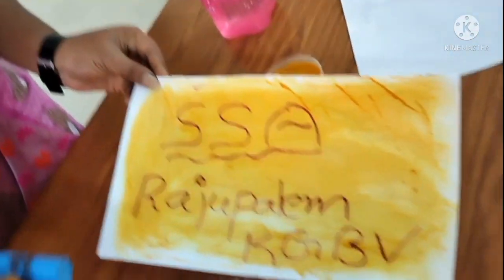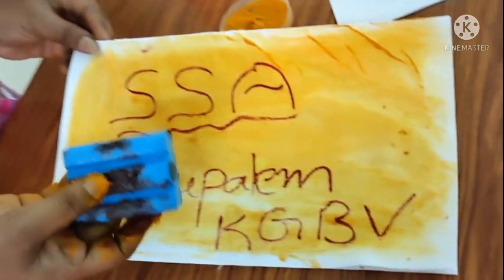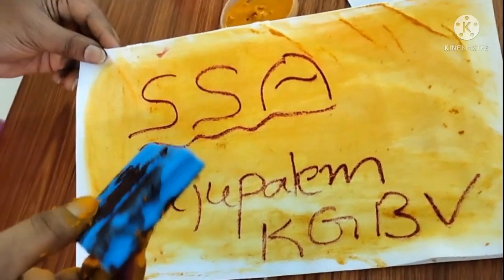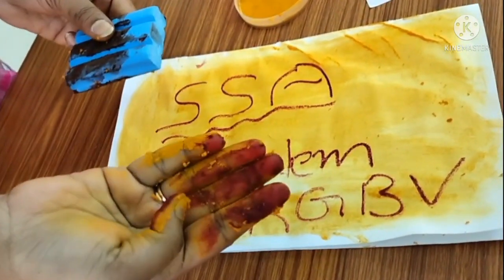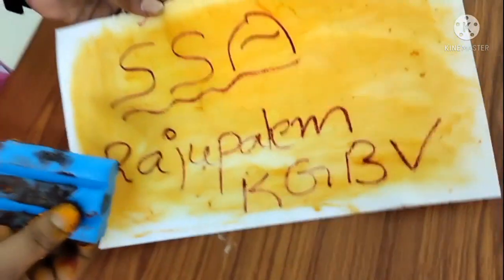So here we can observe how the turmeric powder acts as an indicator. So the soap also turned into red color. My hand also. So this is a natural indicator.